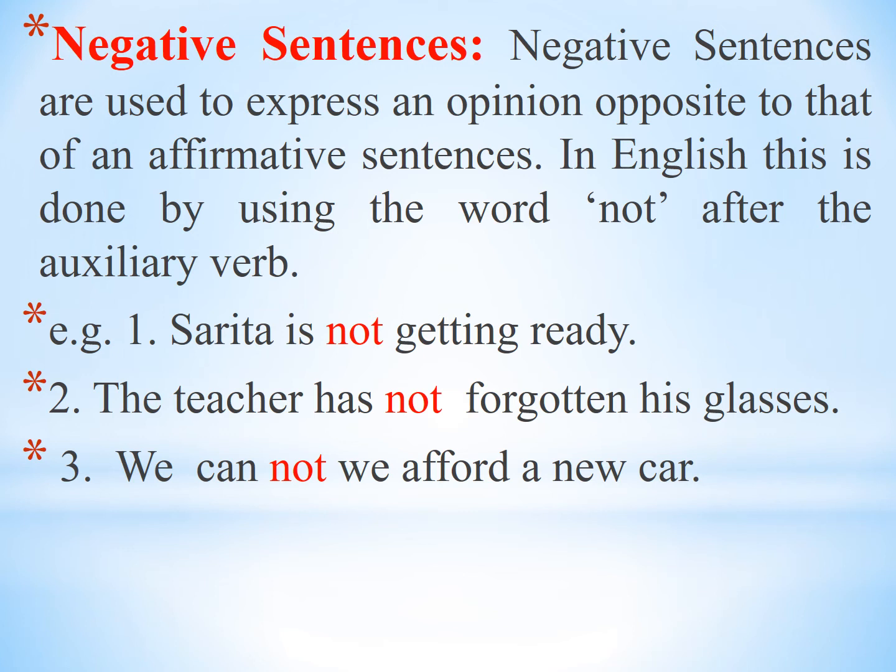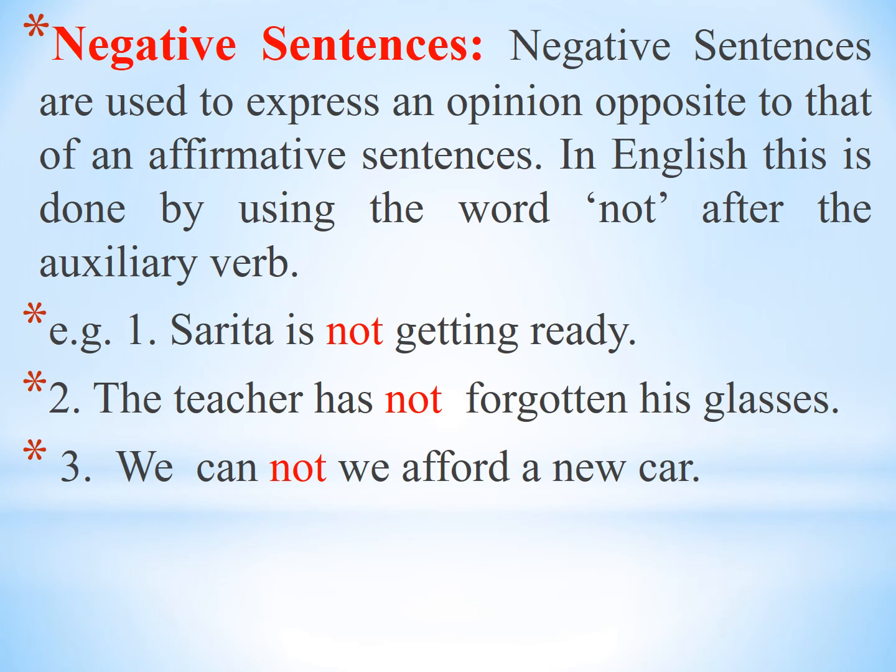In the second example, the teacher has not forgotten his glasses. Has is the auxiliary verb, forgotten is the main verb, forget, and after the auxiliary verb not is added.